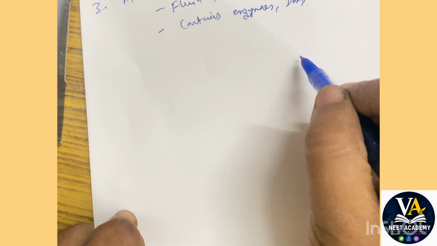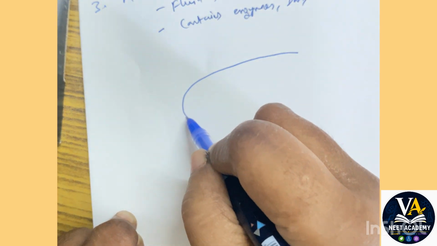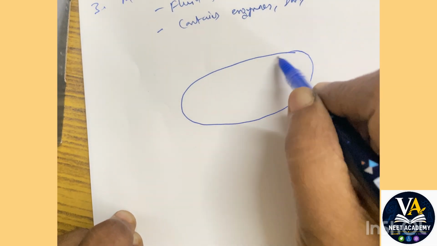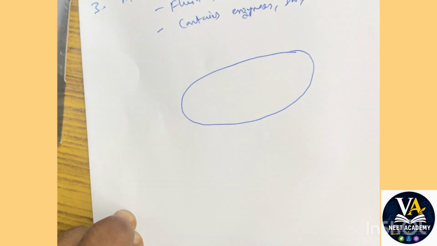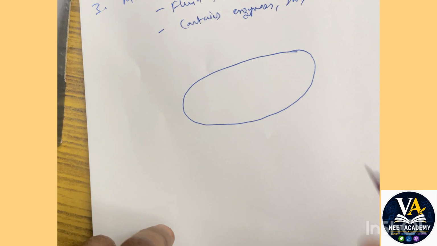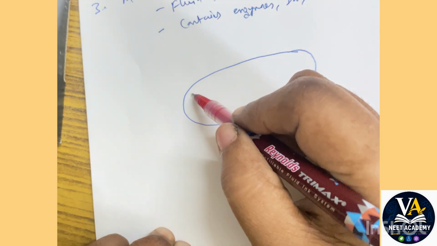So now let's try and draw the structure of the mitochondria. I told you it's a double membranous organelle, so we'll draw a double membrane. Let us imagine this is your outer membrane, which is the mitochondrial membrane.